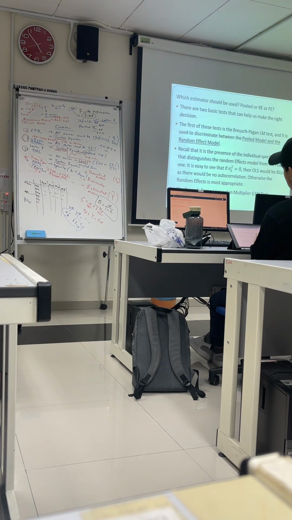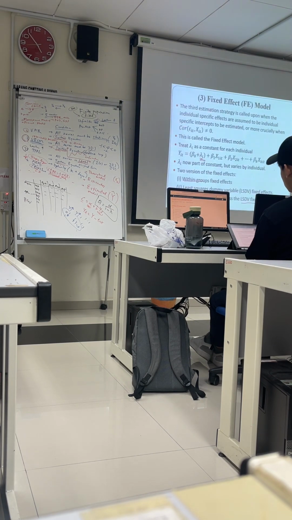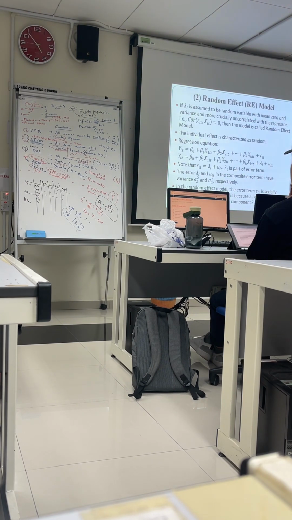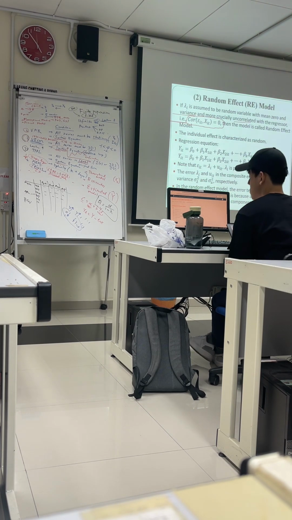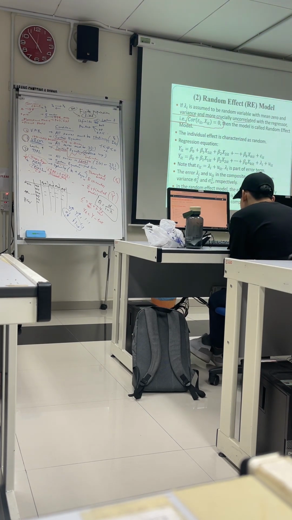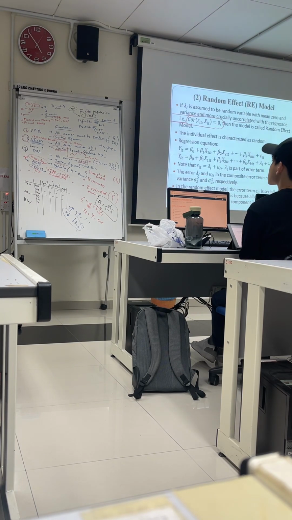Okay, let me go back to what is the random effect? The lambda is assumed to be a random variable with mean zero and uncorrelated with the regressor. So this is very important. We must prove this. So when you do the testing, you need to test whether the correlation between lambda and epsilon it is equal to 0 or not. Equal to 0, go to random effect. Not equal to 0, go to fixed effect.